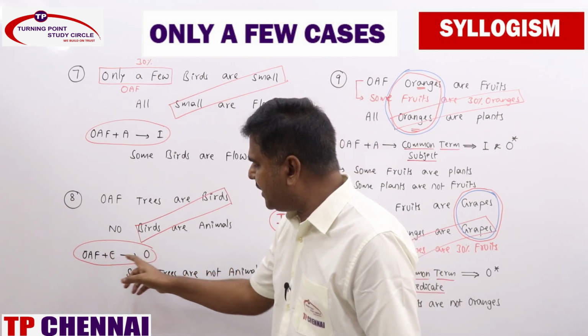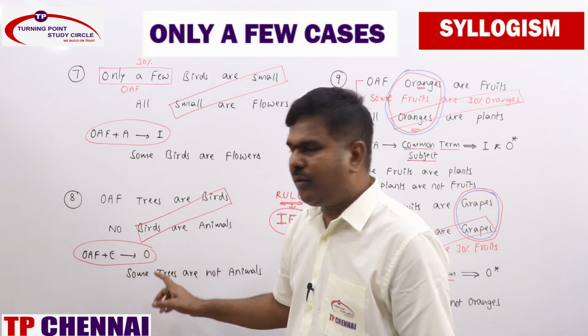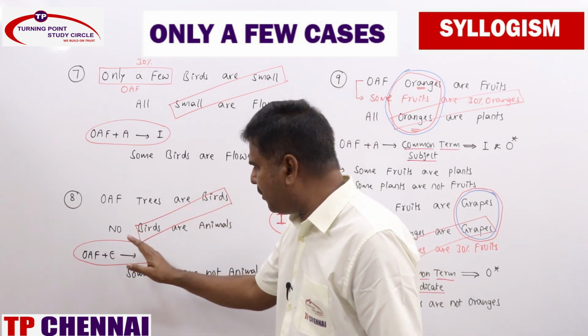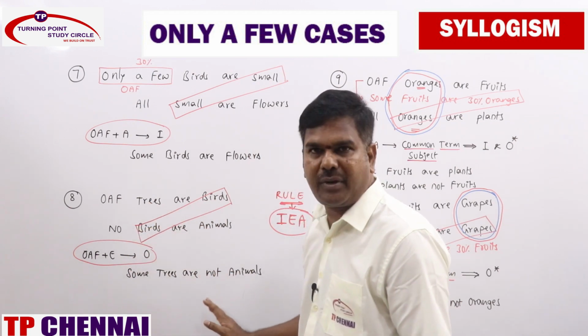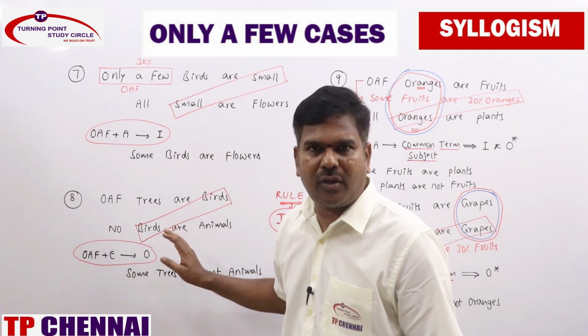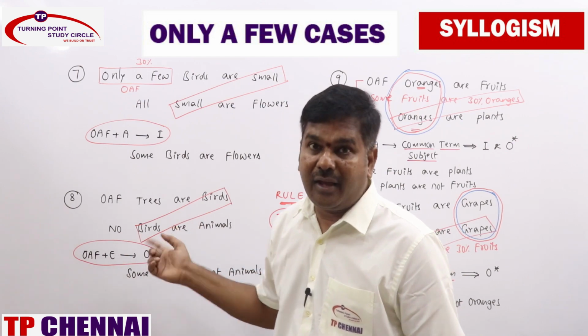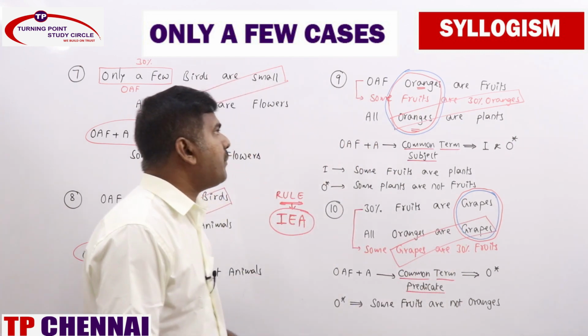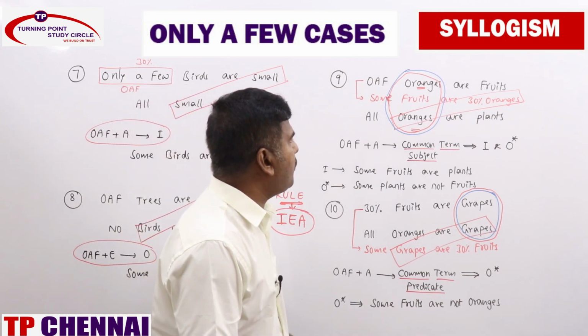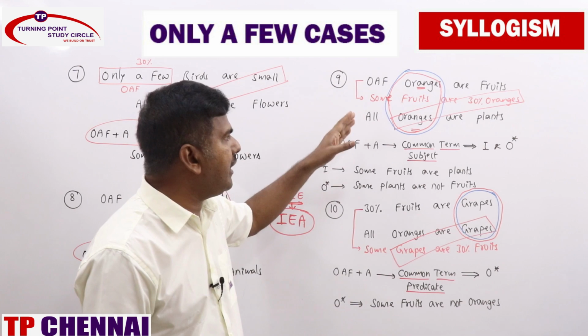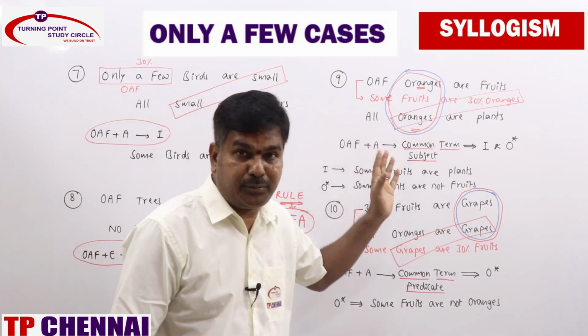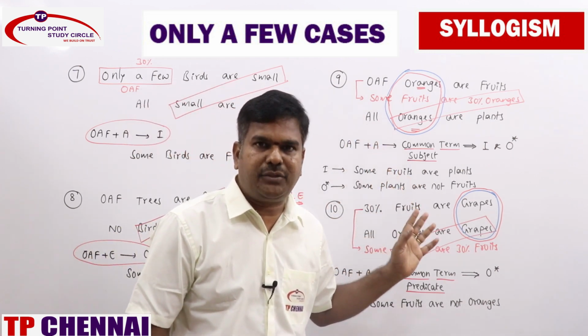Coming to the next one, OAF: only a few trees are birds, no birds are animals. OAF plus E statement gives O. It is already properly aligned, so you will get some trees are not animals. I don't think you have any issues here, right? Coming to the ninth one, only a few oranges are fruits and all oranges are plants. Whenever there is only a few and an A statement, a common term as subject is there.